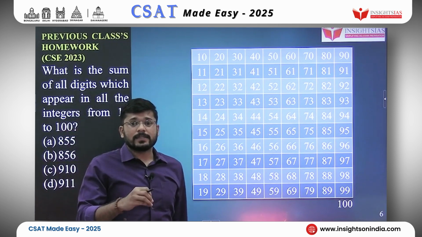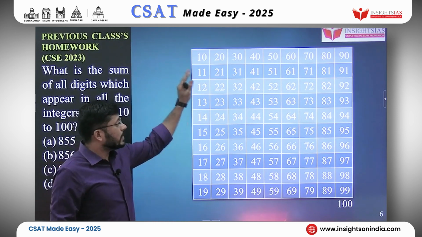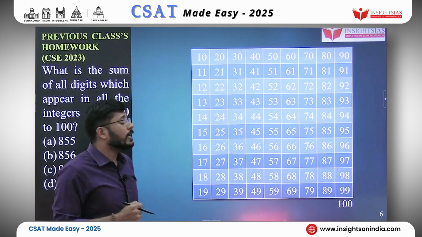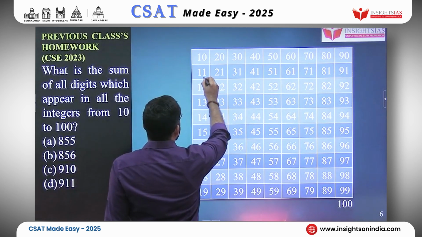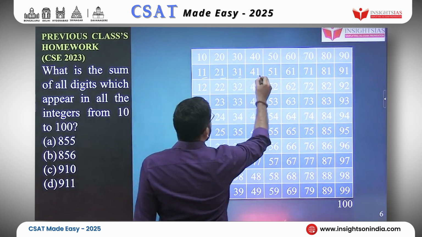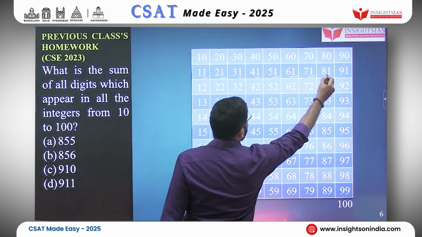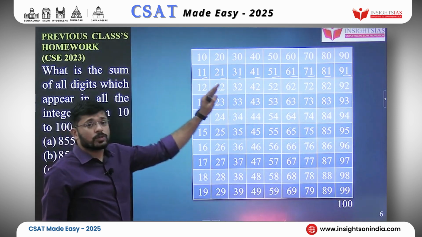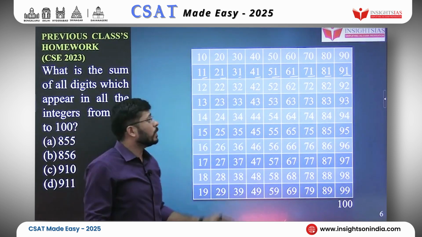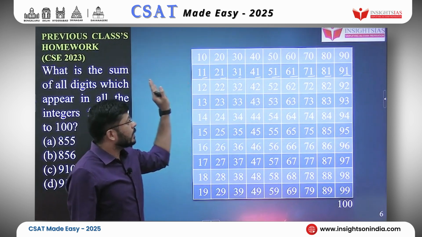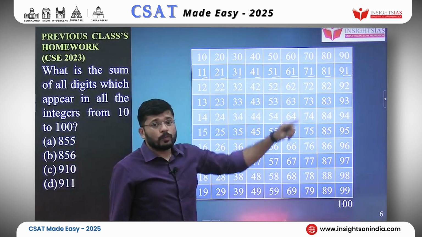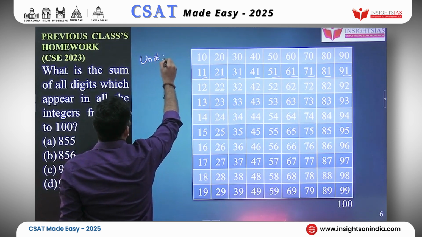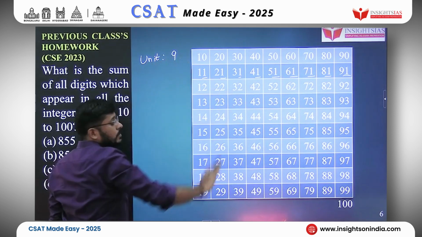We had already discussed it. We shall repeat it again. First, we shall see how many times each digit is occurring in units place. Let's start with 1. 1, 1, 1, 1, 1, 1, 1 and 1. So, in none of the other boxes does 1 occur in the units place. And how many times is it occurring here? From 1 to 9 in the units place, the digit 1 is occurring 9 times.